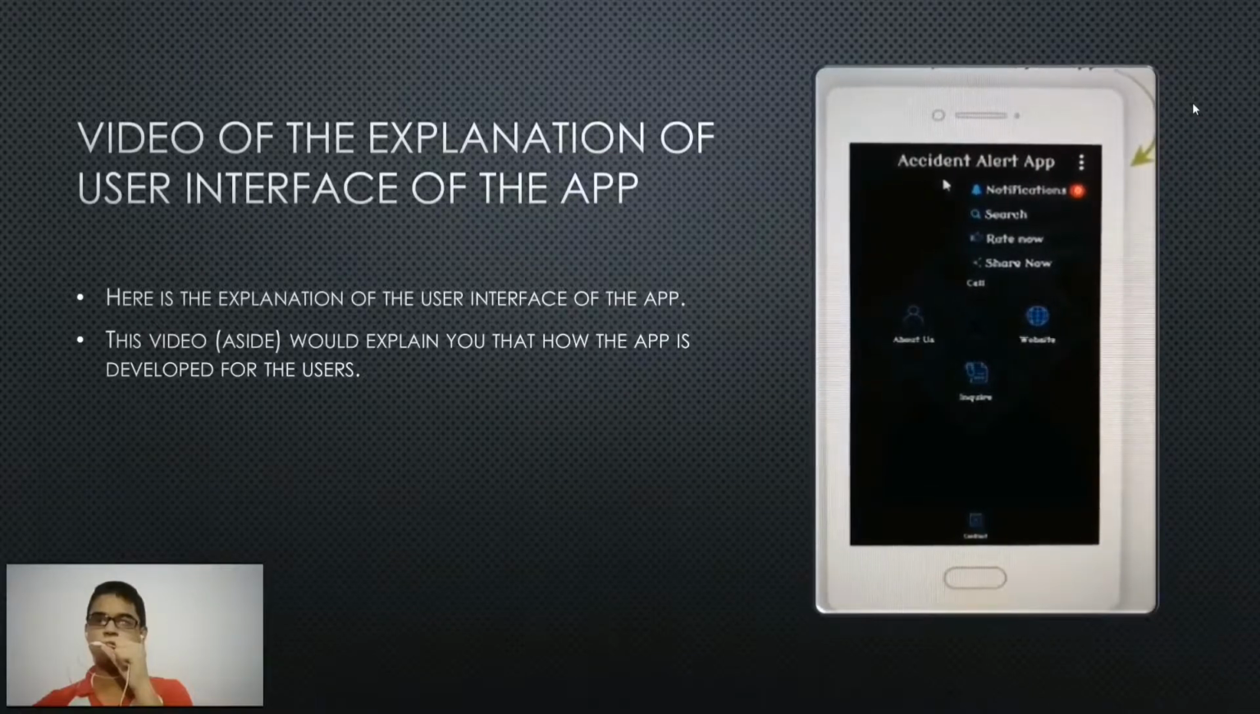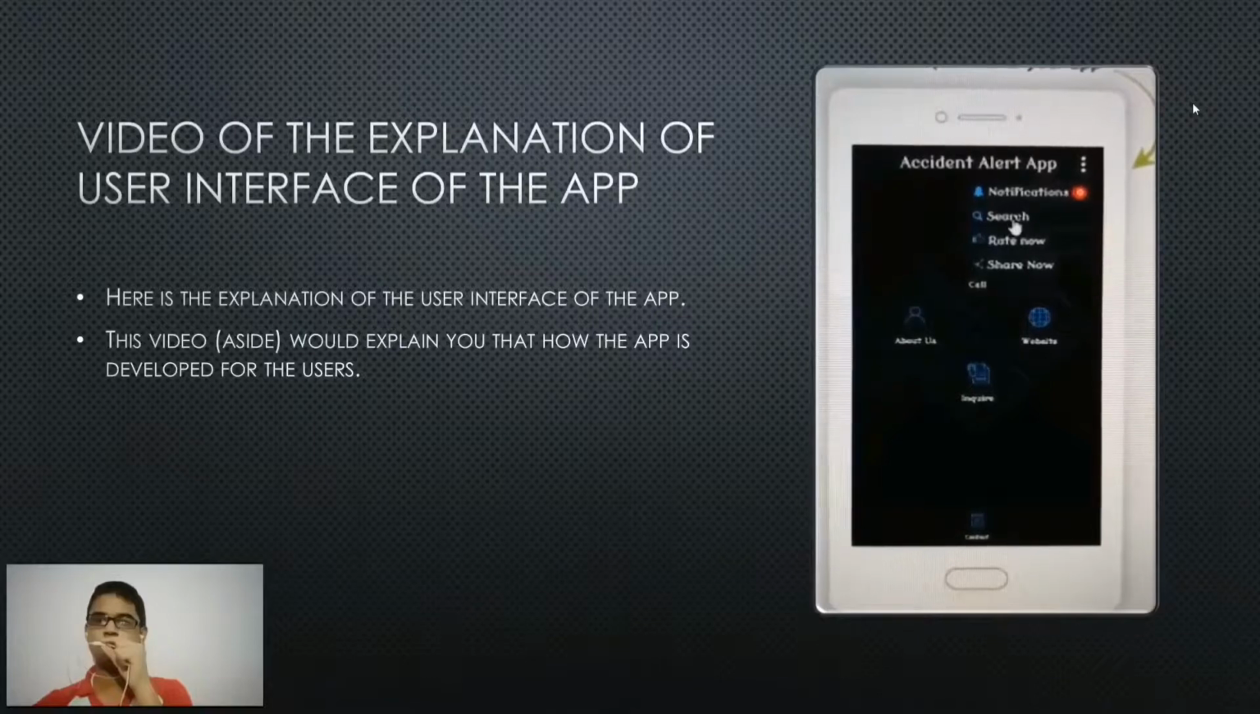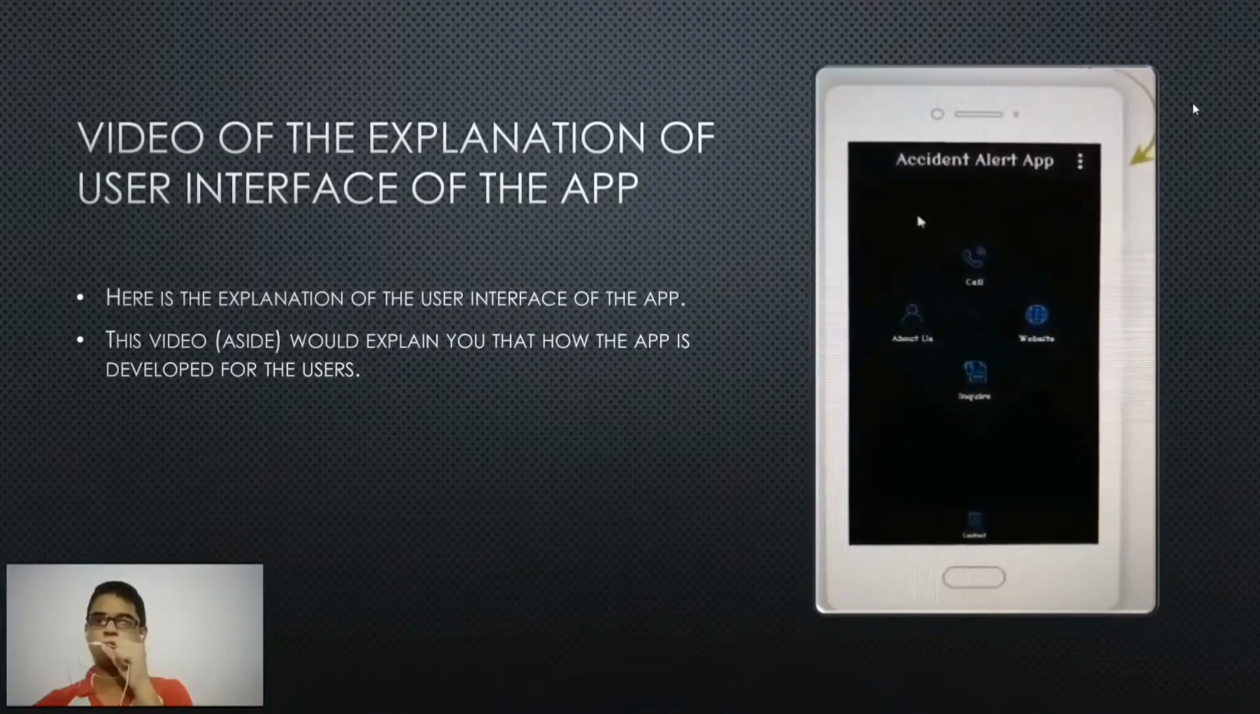In the present moment, rate now and share now are of no use, but these are very much essential for any application to grow. The notifications and search are also of use, as the search would be giving the user user-friendly content, and he or she would be able to search anything which is related to this application or about the accident-prone area. The notification would be giving the user the advantage to be tracked by the health facilities center.